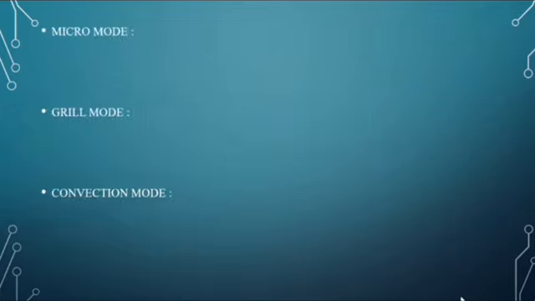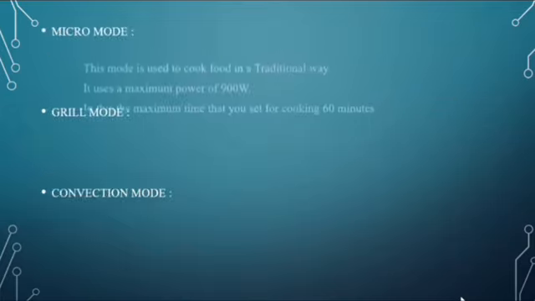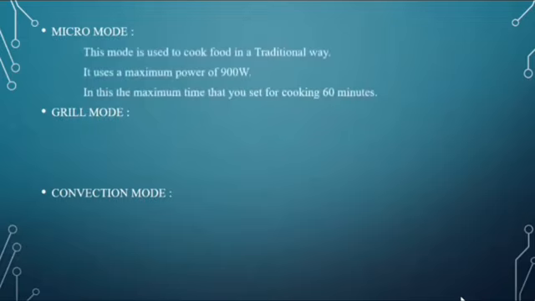First, what is micro mode? This is the traditional way of cooking. The maximum power of 900 watts will be consumed by this mode. In this case, the maximum time that the user can set is up to 60 minutes.